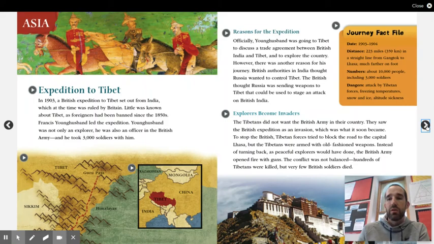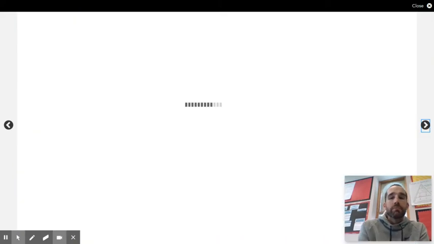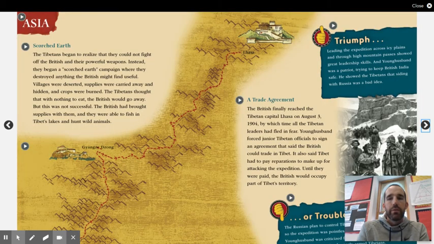Sorry, I kind of struggled my way through that page. Going to the next page. Once we get it loaded, learn a little bit more about this exploration of Tibet, if it ever loads. All right, there we go. Sorry about that.